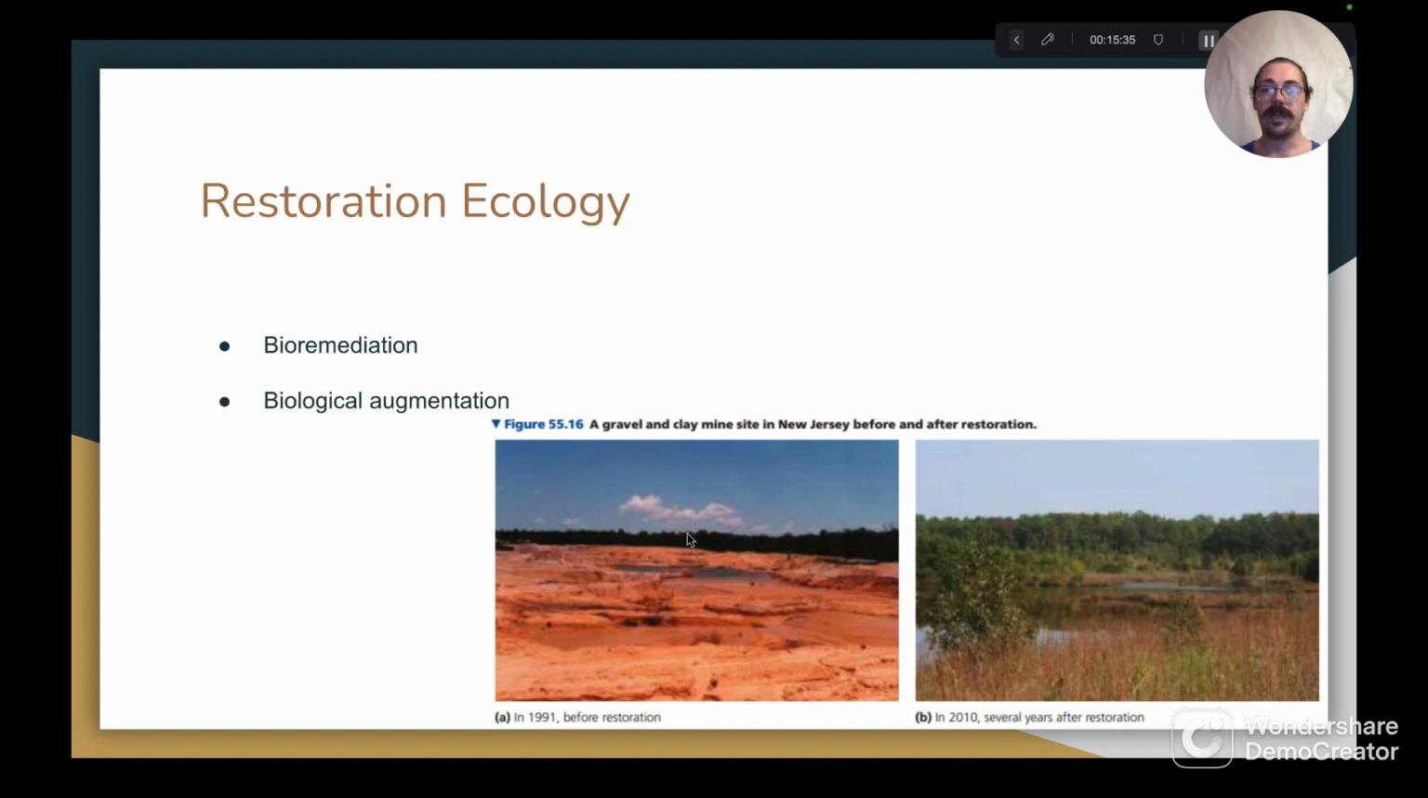Finally, this figure depicts a gravel and clay mine site in New Jersey before and after restoration. Picture A was in 1991 and picture B was in 2010, so it's about 19 years.